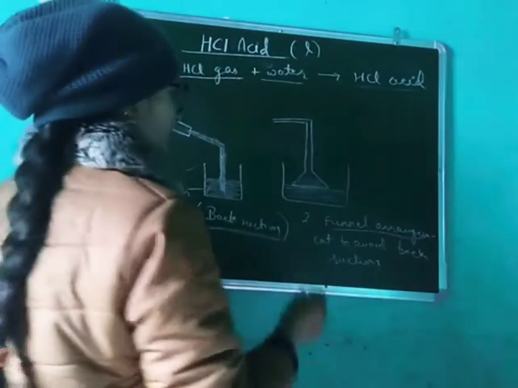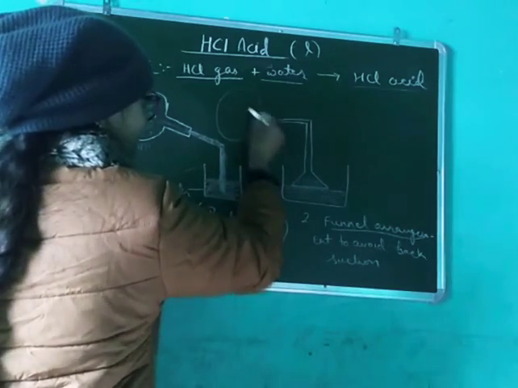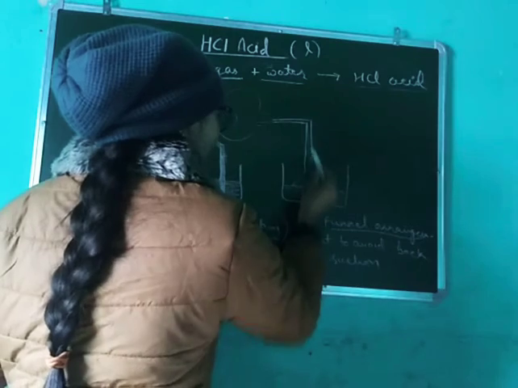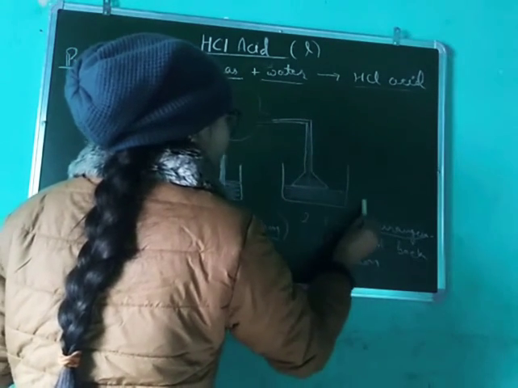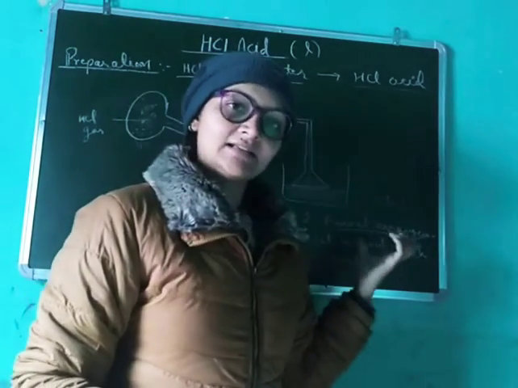From this problem, we can use a special funnel arrangement. Here our HCl gas is formed, and it is passing through a funnel into the water. Here the HCl acid is formed.